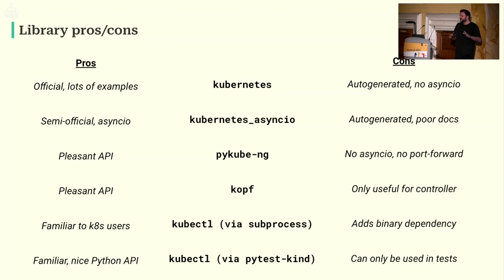Both of these have varying levels of documentation. Often if you want to do something in Kubernetes Async I/O, you go and look at the Kubernetes documentation and then try to do a mental translation into what that would look like in Async I/O world. And then other folks have tried to tackle this, so there are other libraries like Kr8s and PyKubeNG. There are other libraries for doing more specific things like Kopf, which is great for building operator controllers, which I'm not going to talk about, but Kopf is an awesome library, but it's kind of niche in the Kubernetes space. And then kubectl can do all of these things that we want to do.